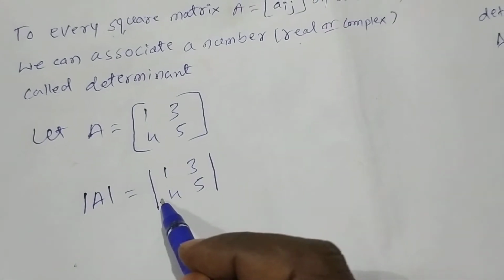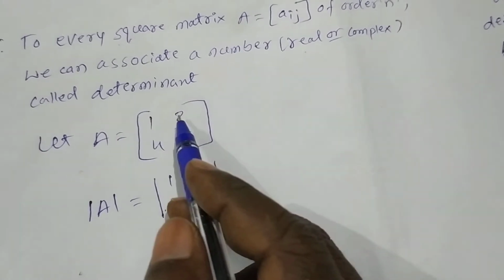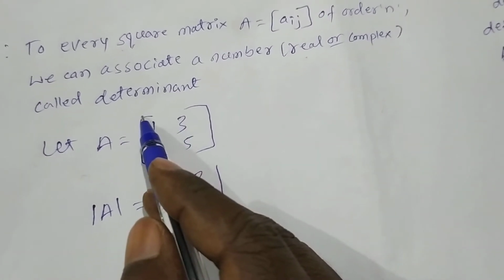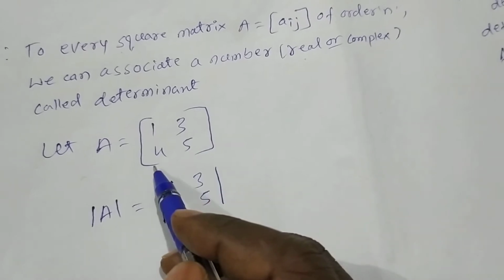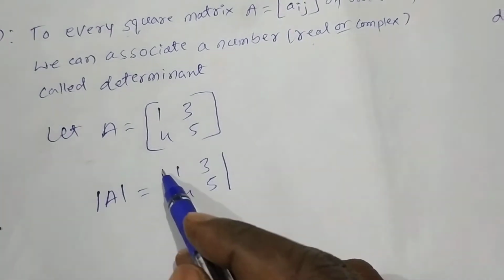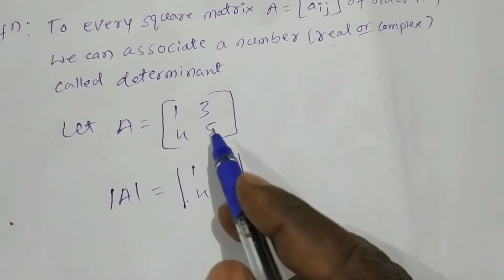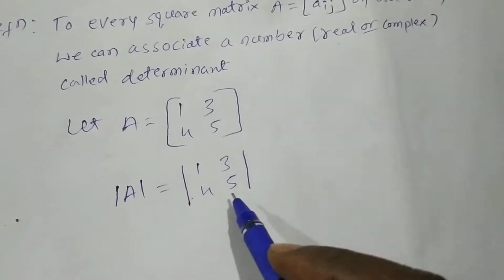So determinants are extracted from matrices. In matrices the elements are enclosed between brackets, but in determinants the numbers lie between two parallel lines. That is the difference between matrices and determinants.